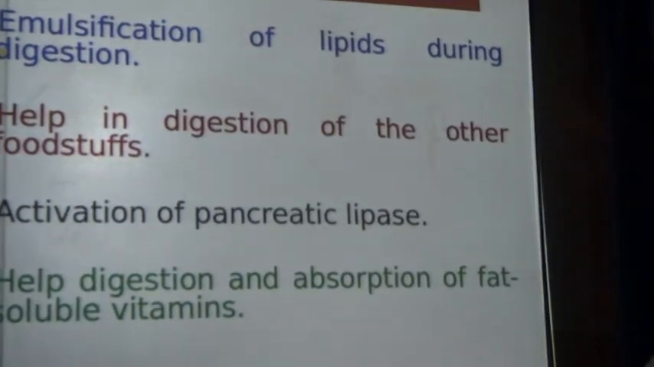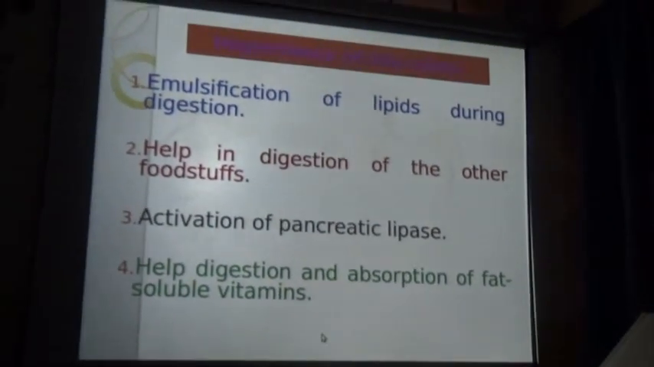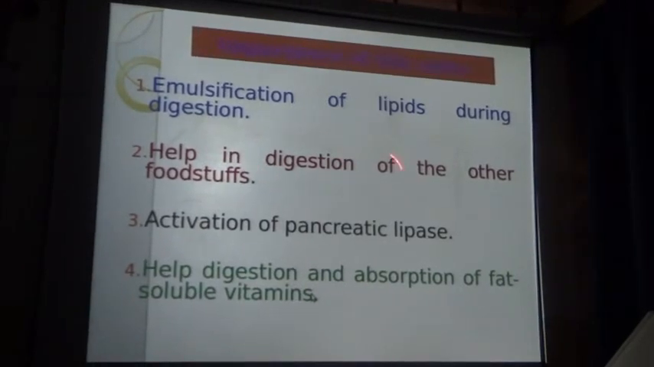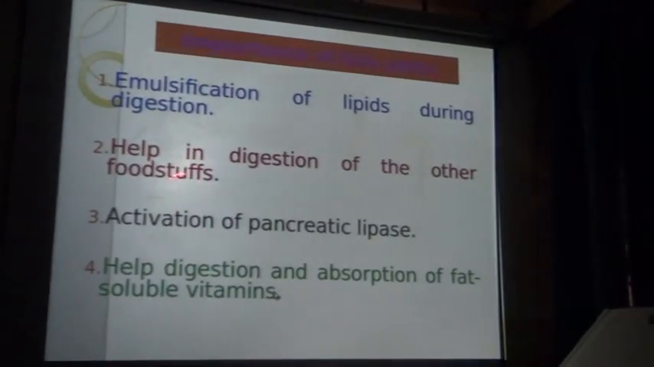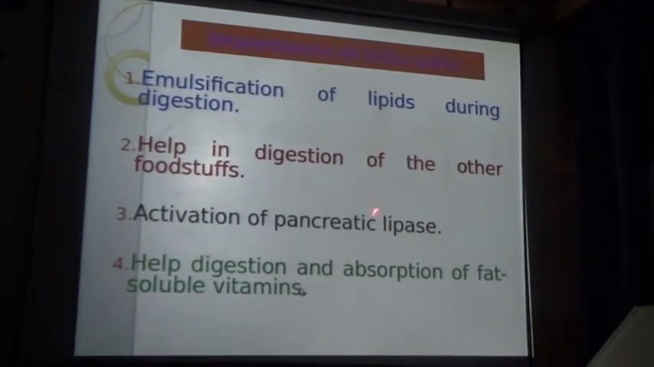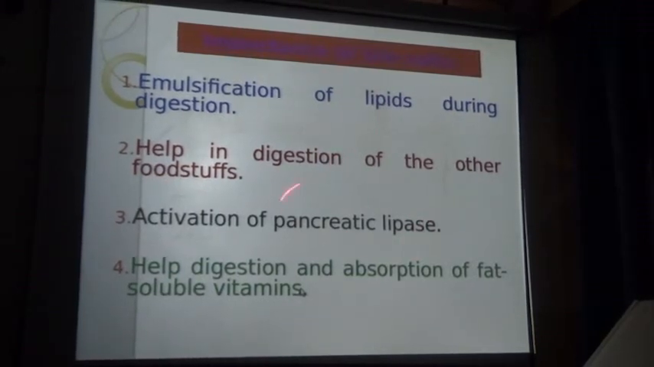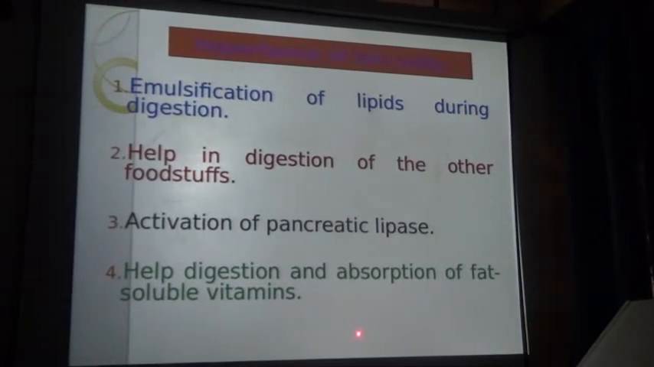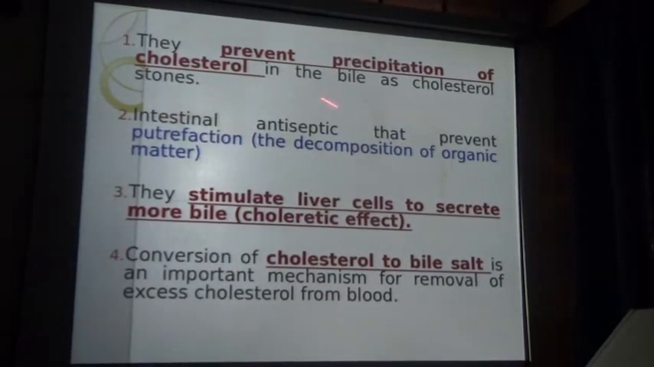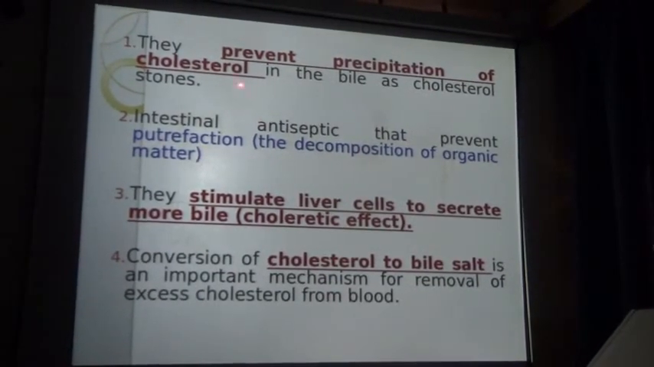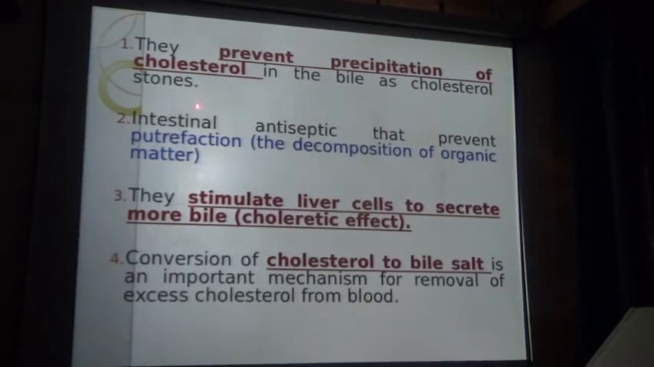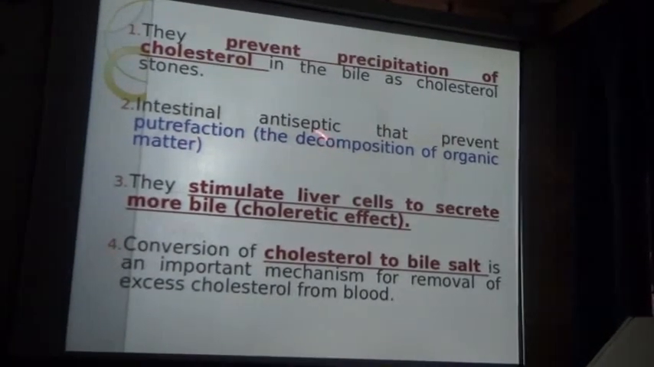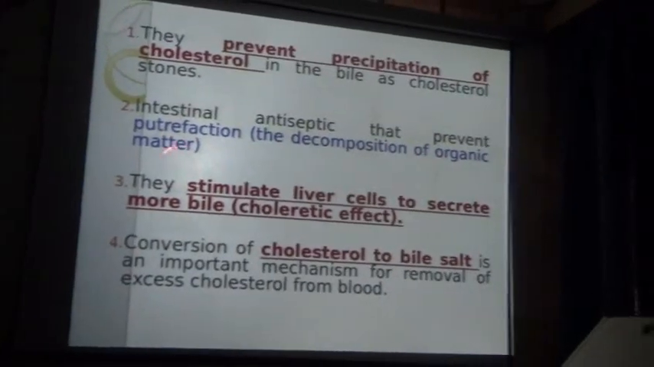Now, what is the function of bile salts? They are important for the emulsification of lipids during digestion, and help in the digestion of other foodstuff. They are important for the activation of pancreatic lipase enzyme. Bile salts are also important for the digestion and absorption of fat soluble vitamins like A, D, E, K. They prevent the precipitation of cholesterol in the bile as cholesterol stones. They act as intestinal antiseptics that prevent putrefaction, the decomposition of organic matter.